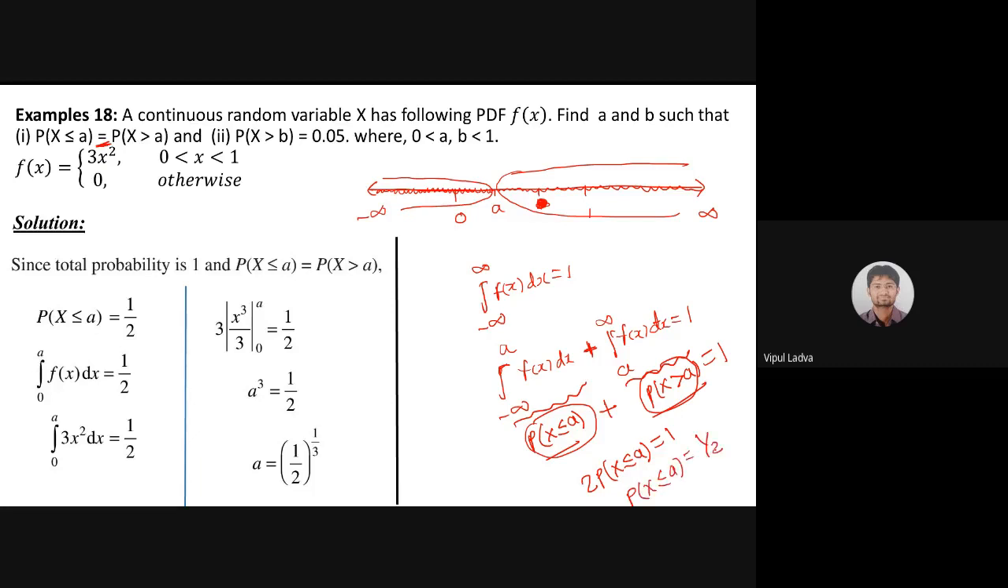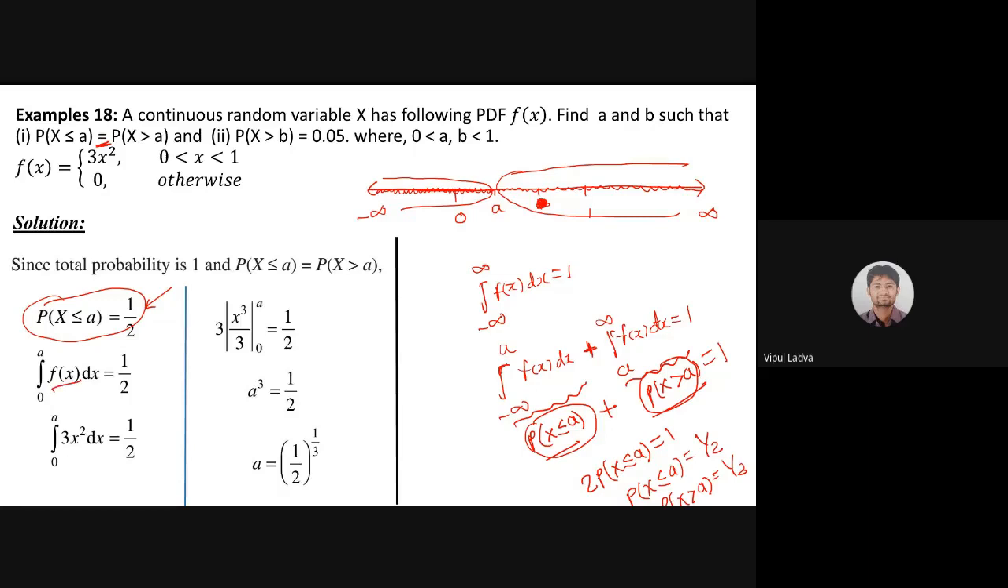Or in other words, probability of x is greater than equals to a, ऐसे भी लिख सकते हैं आप, ये भी 1/2 होगा. So might be this was the starting problem you guys are facing, why I had mentioned that probability of x is less than equals to a is 1/2. Now once we are clear with this, the rest of thing is quite simple. Now probability of x is less than equals to a is 0 to a f of x dx, as per the definition it is 1/2.